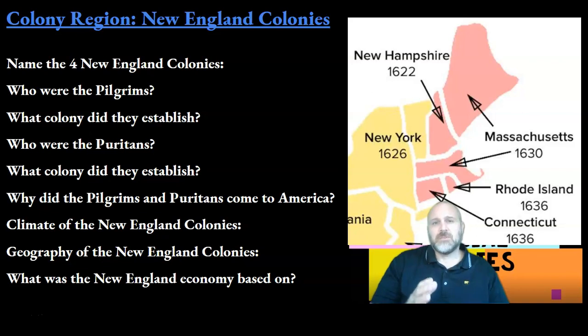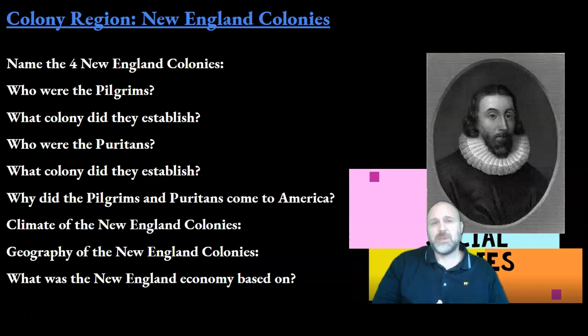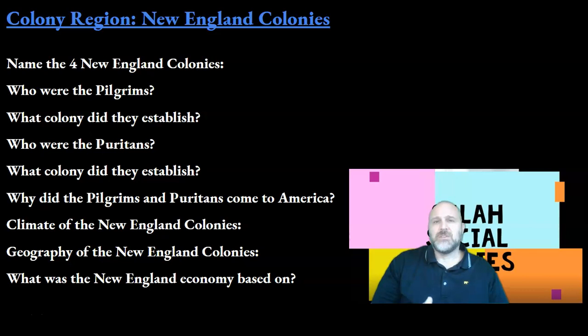In 1620, the Pilgrims founded the Plymouth Colony. In 1623, Captain John Mason founded the New Hampshire Colony. In 1630, John Winthrop and roughly 700 Puritans would found the Massachusetts Bay Colony, later just called Massachusetts. This included the territory in what is now the state of Maine. In 1636, Thomas Hooker would go on and found the Connecticut Colony, and finally in 1638, Roger Williams and Hutchinson founded the Providence Plantations, which would later be called Rhode Island.